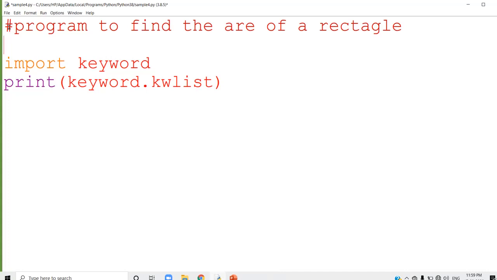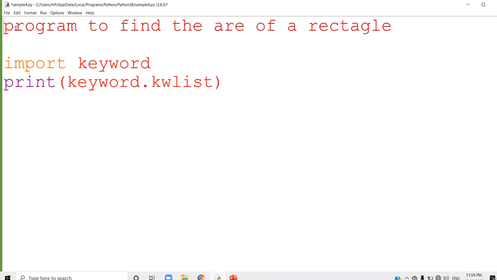When you give the comment statement, the program will be more understandable to the user. If I remove this hash sign from this program and try to run it, you can see the interpreter shows an error message: invalid syntax.